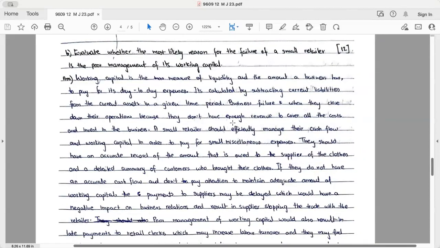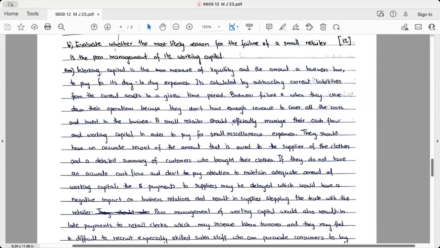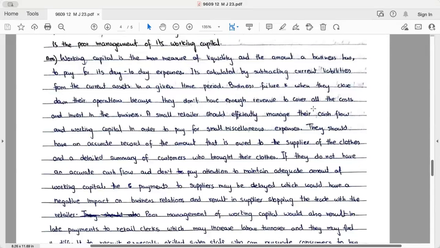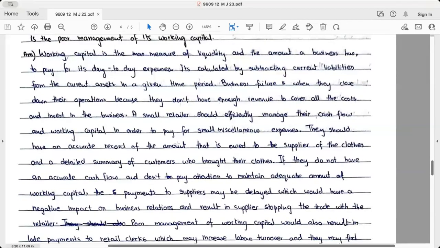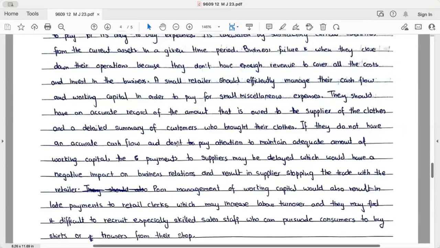Evaluate whether the most likely reason for the failure of the small retailer is the poor management of the working capital. Working capital is the measure of liquidity and the amount a business has to pay its day-to-day expenses. It is calculated by subtracting current liabilities from the current assets in a given time period. This is a good show of knowledge. Shabash.